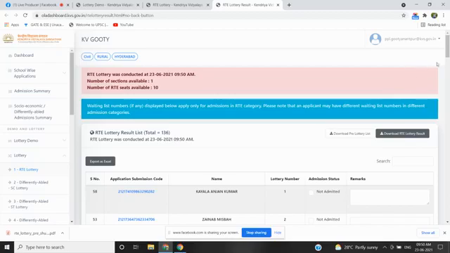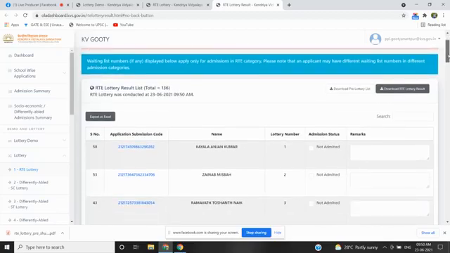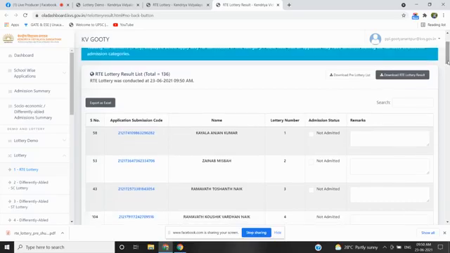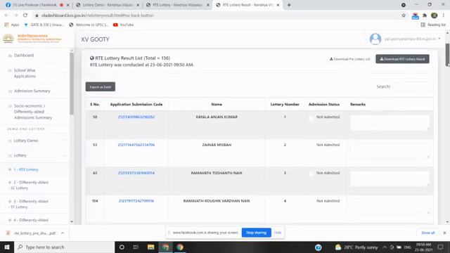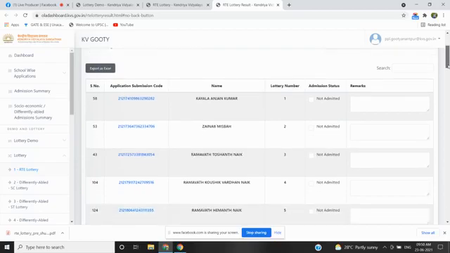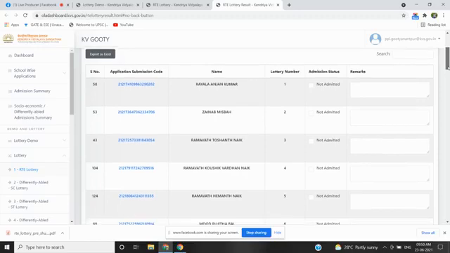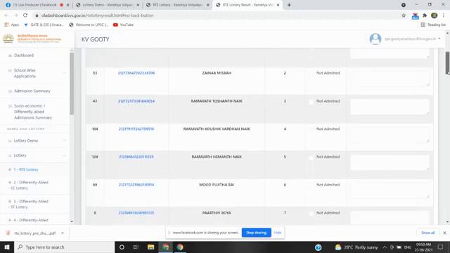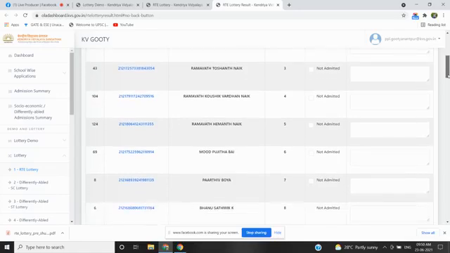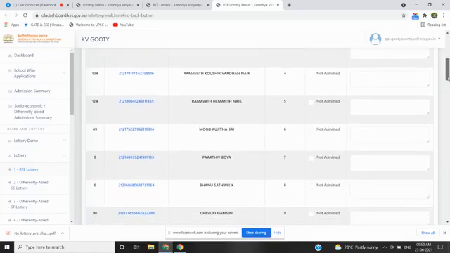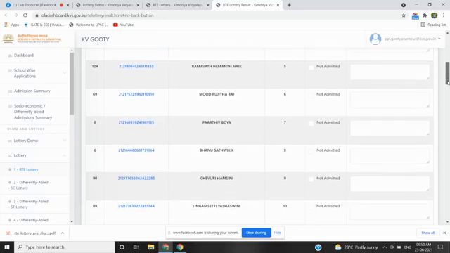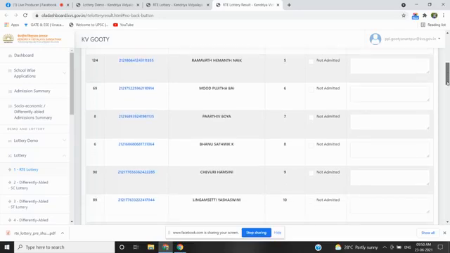See, the lottery has been conducted. The lottery was conducted at 23/6/2021 9:50 AM, and see the 10 names. Lottery number 1 to 10: Kalyan Kayala Anjan Kumar, Jainab Misbah, Ramawat Toshant Nayak, Ramawat Kaushik Vardhan Nayak, Ramawat Hemant Nayak, Mood Pujita Bai, Parthiv Boya, Banu Satvik K, Chevuri Hamsini, and Linga Setti Yashaswini. These are the 10 students.